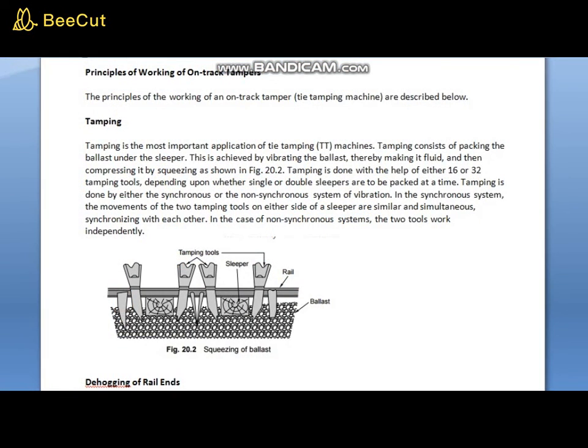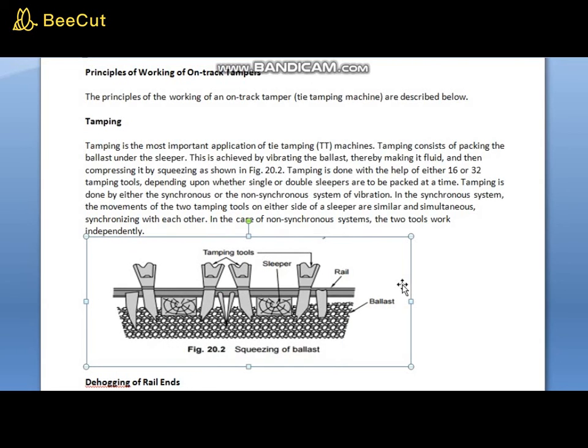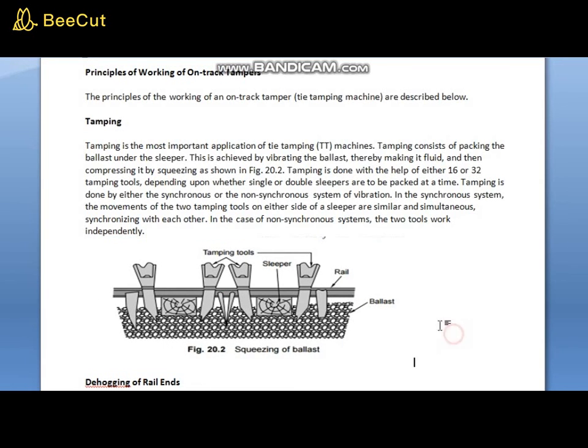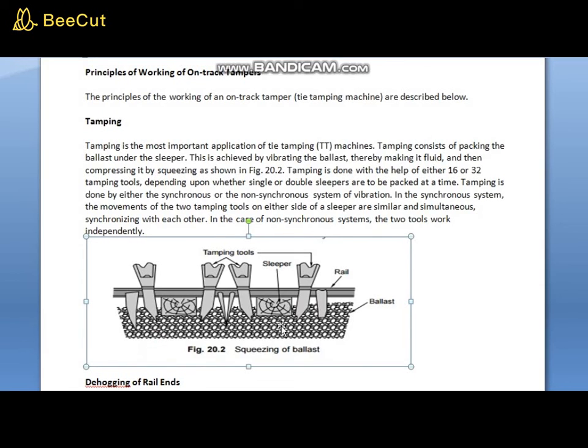So these are generally on-track tampers, which you can see on your screens. Squeezing of ballast. The principle of working of on-track tampers, tie tamping machines, is described below. This is nothing but an on-track tamper. This image illustrates on-track tampers basically. Automatically the tamping is done.